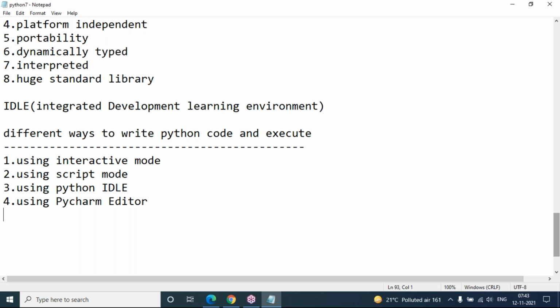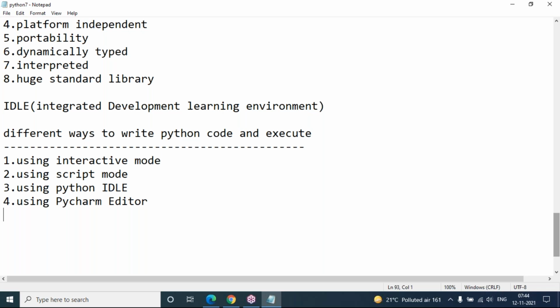The advantage of PyCharm editor is that it is more convenient to write Python script, and there are so many options available. There are IntelliSense options while writing code, so as a programmer new to Python, you need not get any problem. There will be suggestion boxes, IntelliSense options, and you are able to debug your Python perfectly using PyCharm editor.